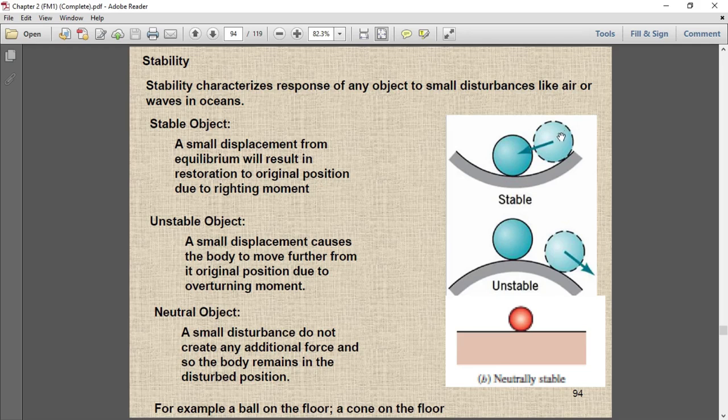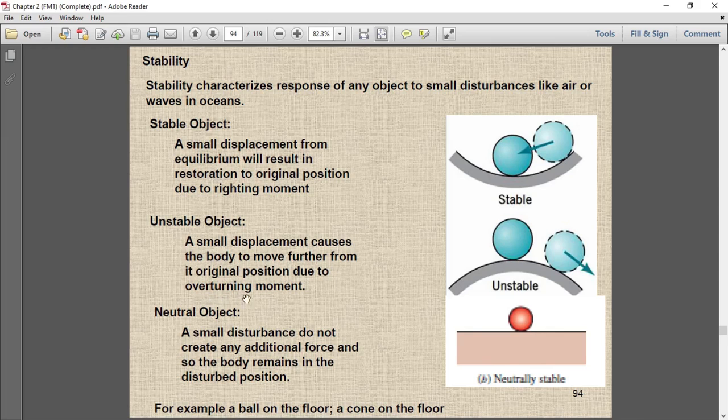Okay, it will move, go back and forth, and finally it will come back to its original position. So because of this restoration movement, it will retain its original position. Such conditions are called stable conditions or stable objects.